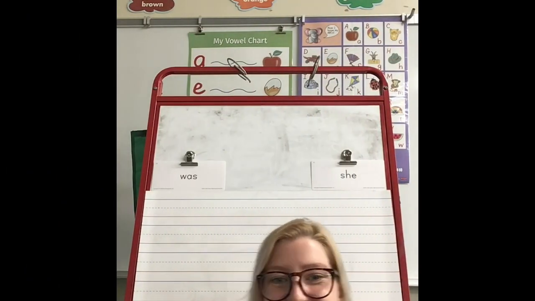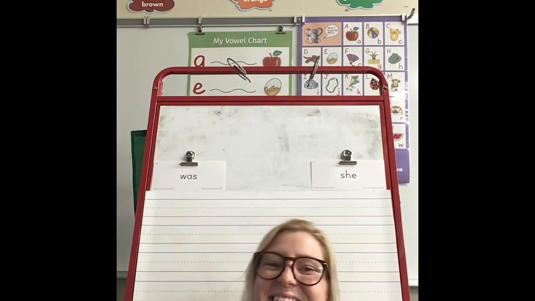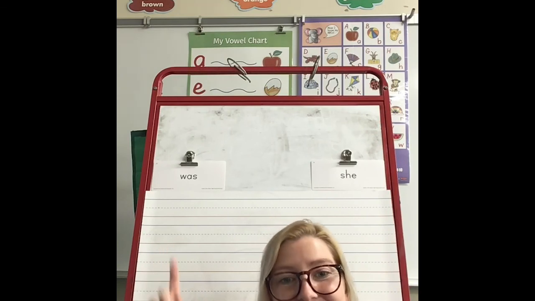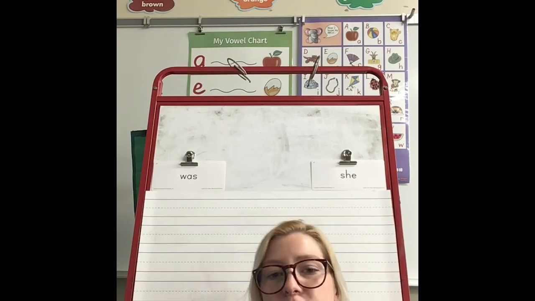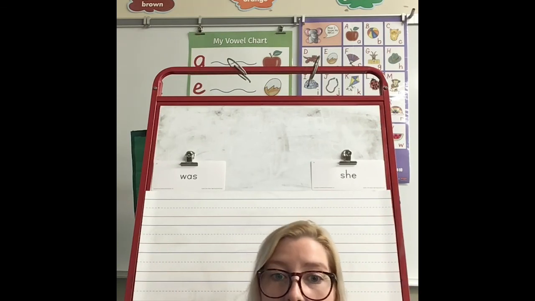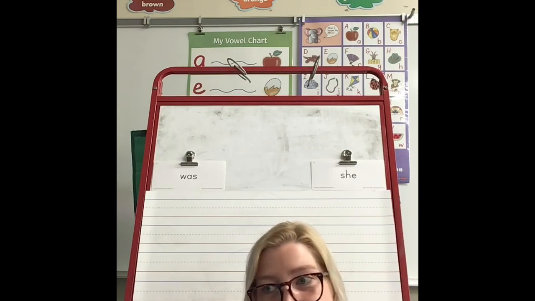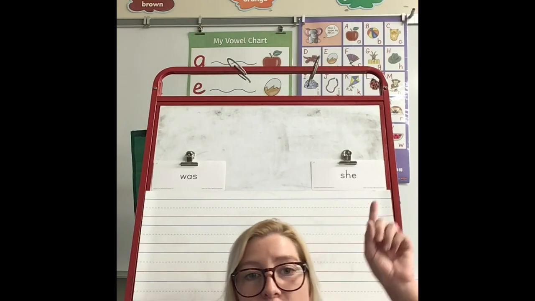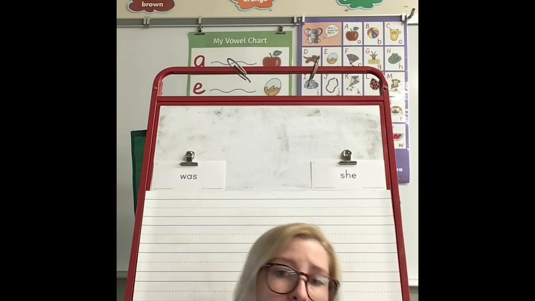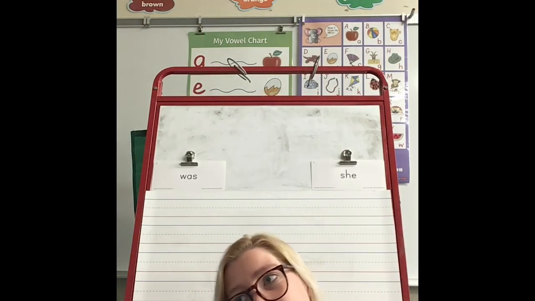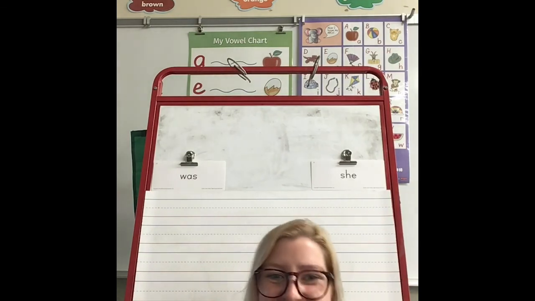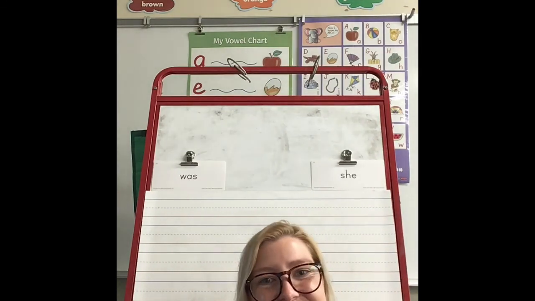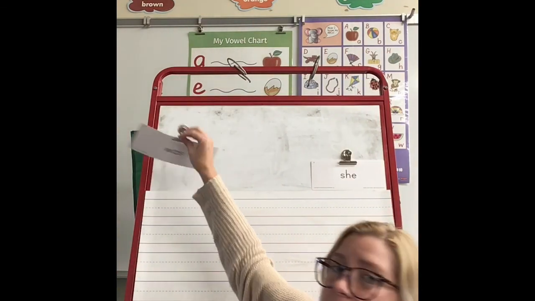We're still practicing our new sight words was and she. Was is a word that we use when we're talking about something that already happened. I was asleep last night. I was driving to work this morning. She is a word we use when we're talking about a girl or a woman. She is my mom. She is my friend. She is listening.